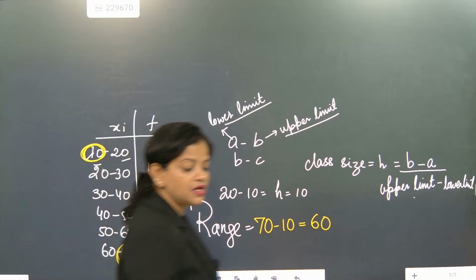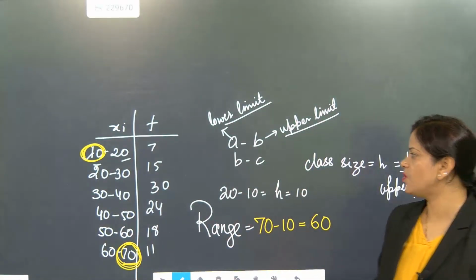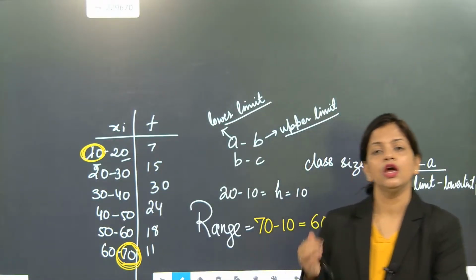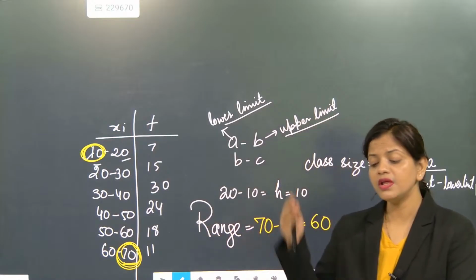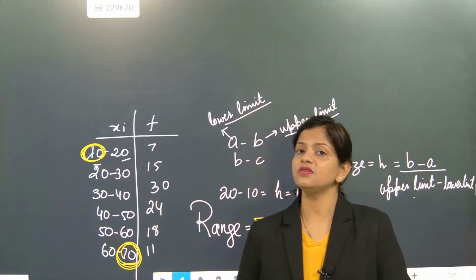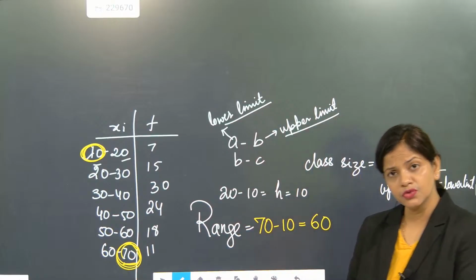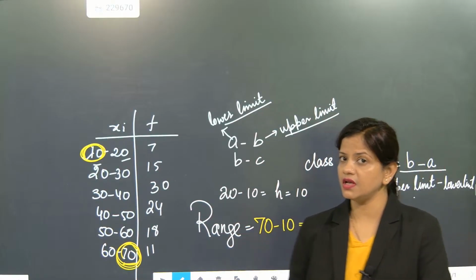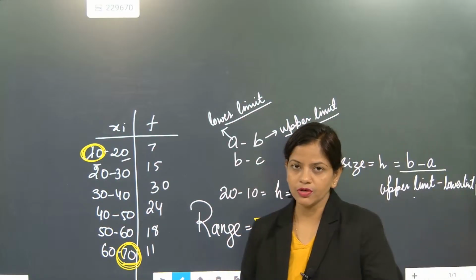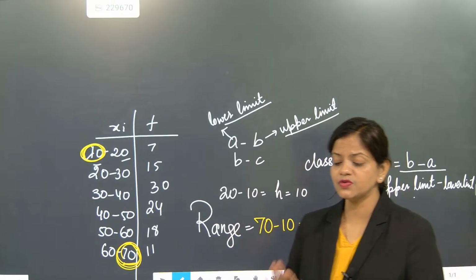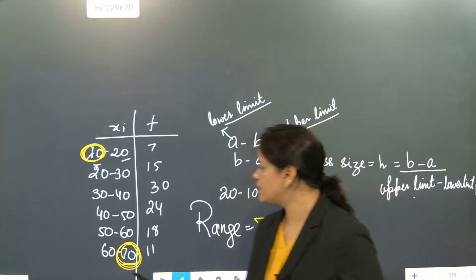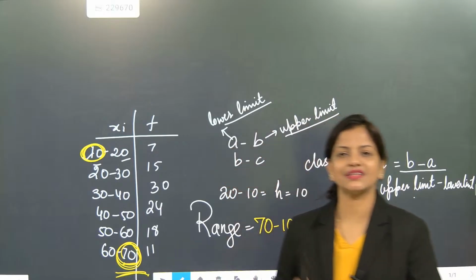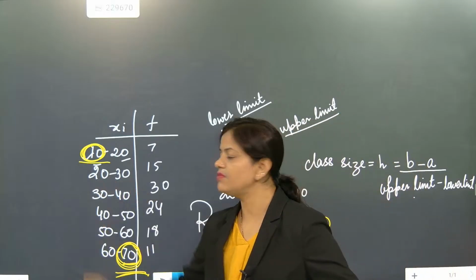Range is very easy for grouped data, whatever intervals there are, no matter whether the interval is in inclusive form or exclusive form. What is the meaning of inclusive and exclusive in statistics? It is a very important part that I am going to explain, so that at the time of solving mean and median, it will not disturb you. Look here, this is called the maximum value and this is the minimum.